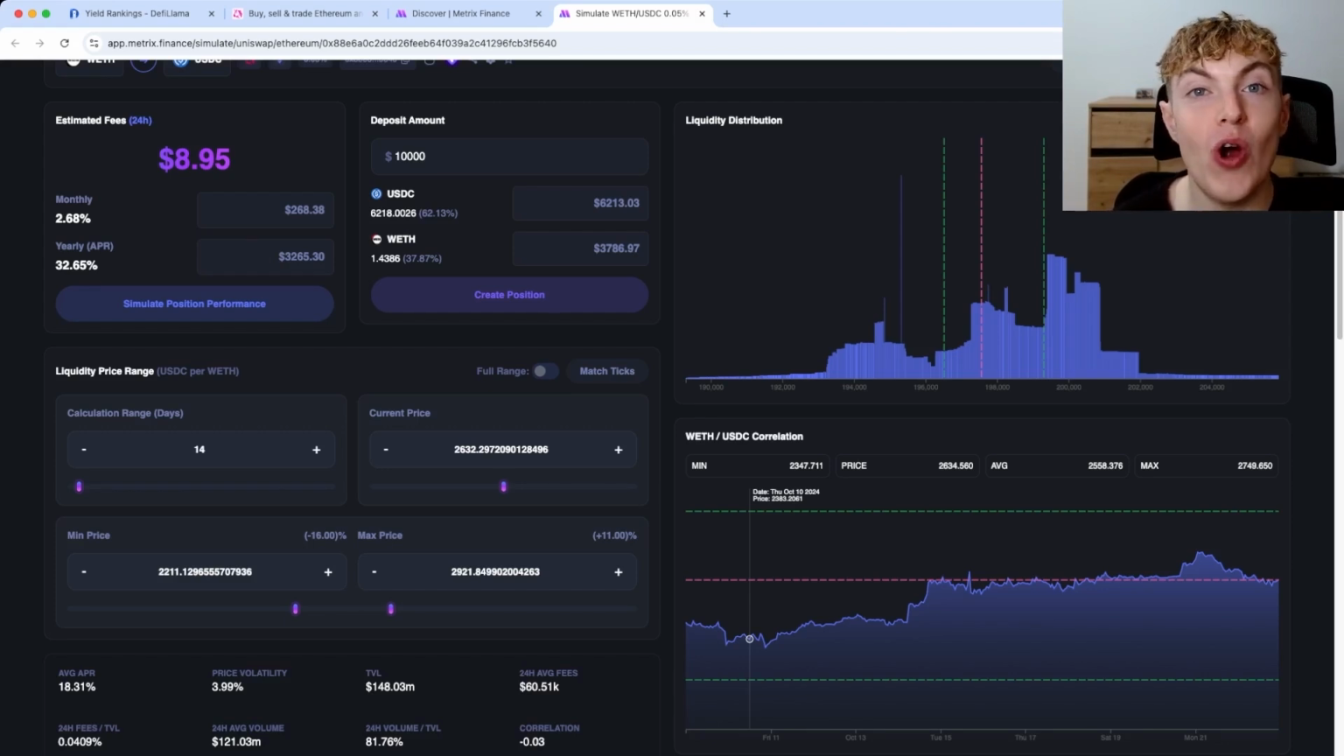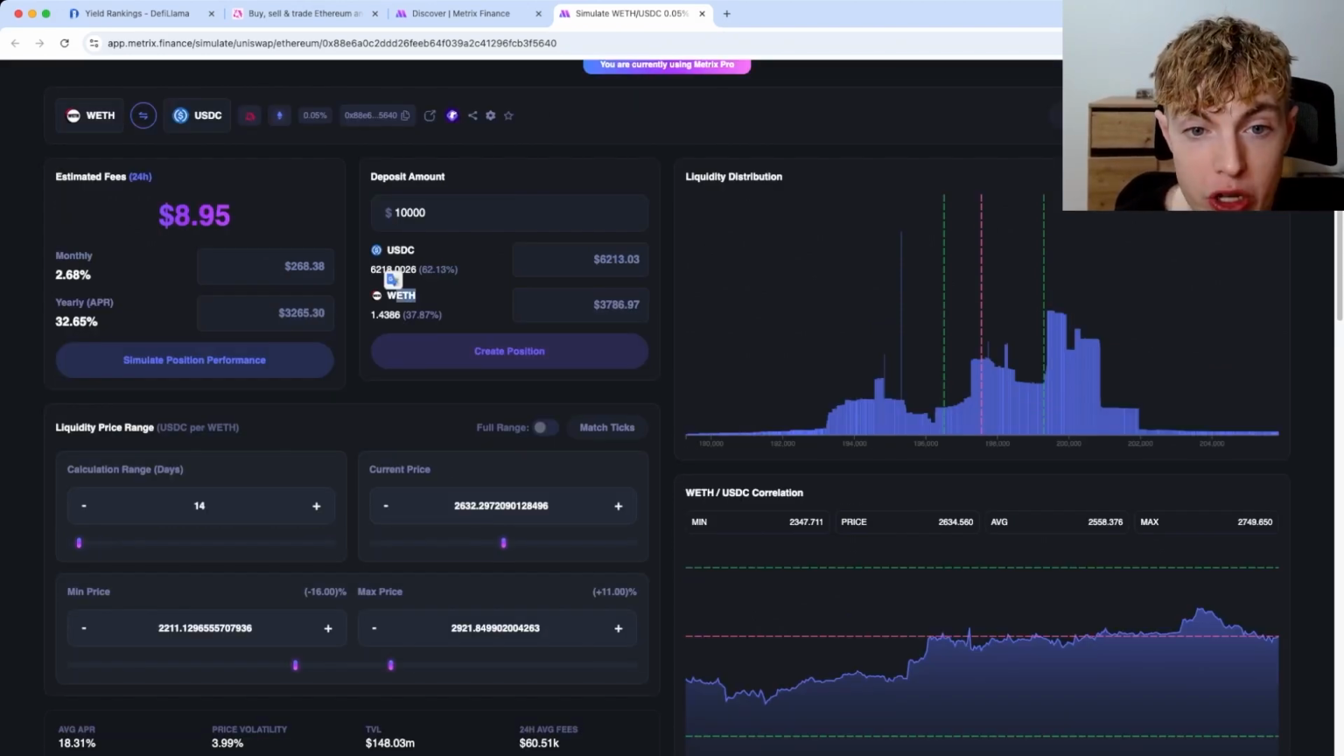Now, keep in mind that there are risks to investing in decentralized finance, such as divergence loss, and in no way am I a financial advisor. I'm not telling you what you should or shouldn't do with your money. I'm just telling you my opinion on decentralized finance. So anyways, from here, I would want to do more due diligence into these assets to see if I'd want to take on exposure to USDC and Ethereum.